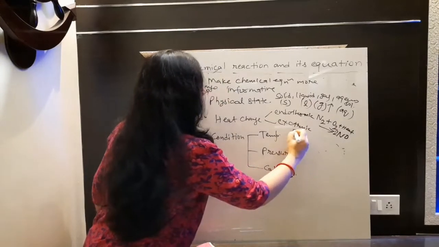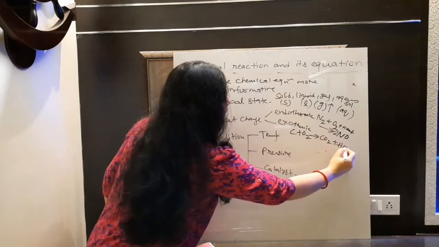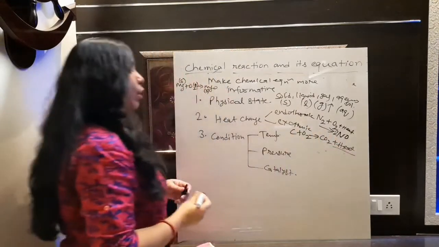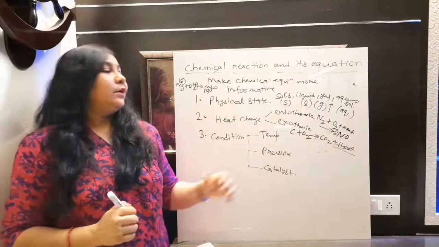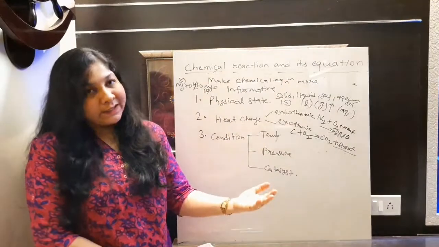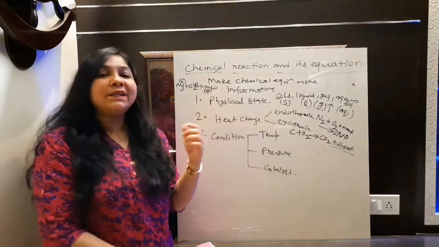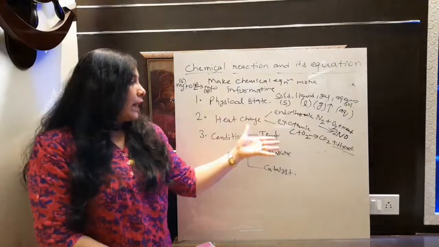I'm writing it. C plus O2 gives what? CO2, and along with that lots of heat energy will be released here. So this type of equation where, after completion of the reaction, heat is released, we will define as what? Exothermic reaction. So these are the heat change examples that we are taking here.